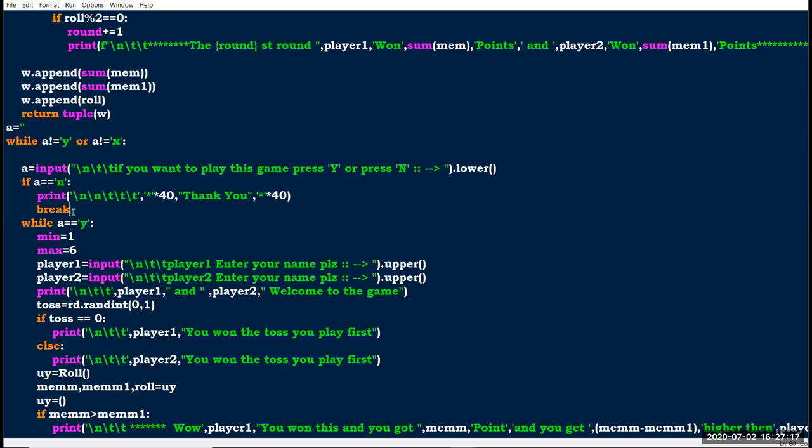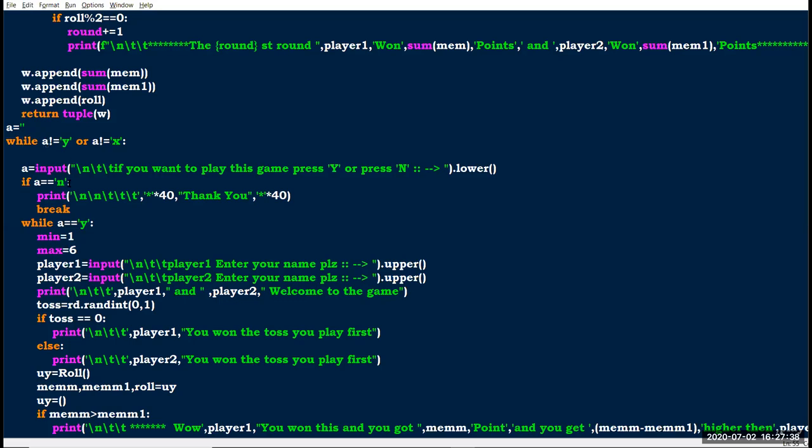It breaks the loop which is nearest to the break statement. So here this while is near this break, right? So it prints and the program has ended.